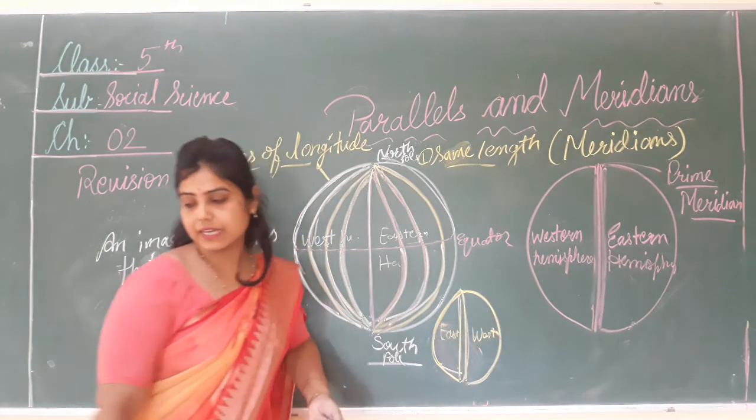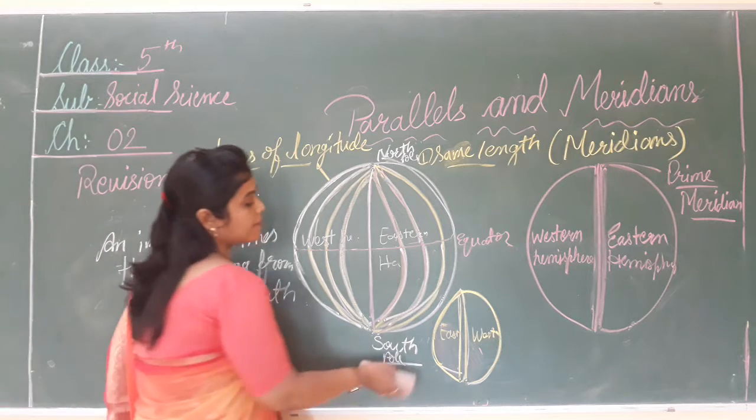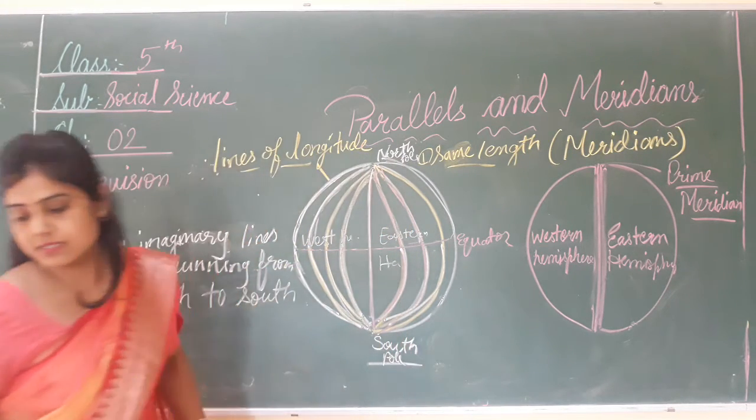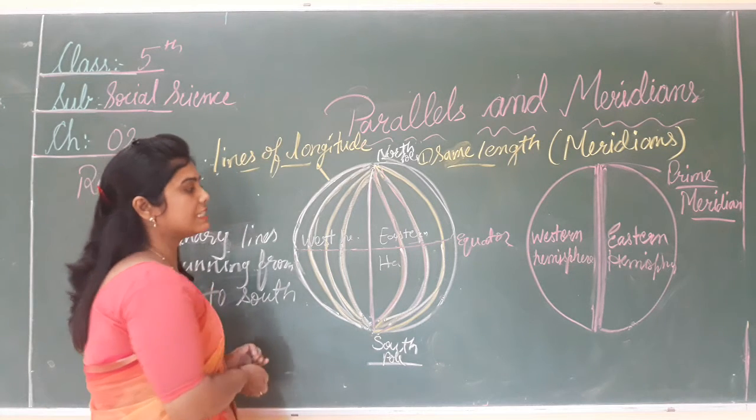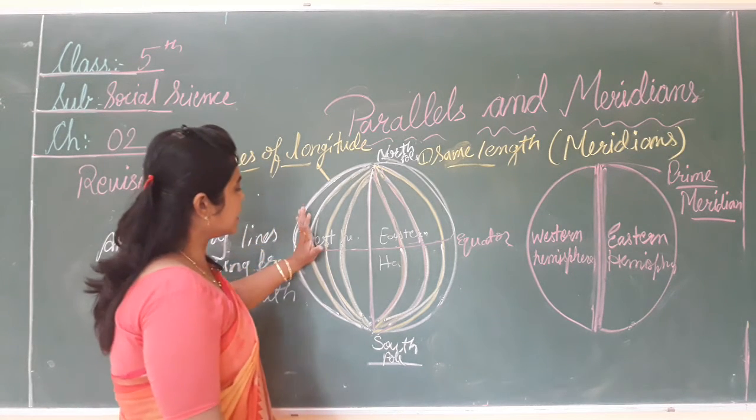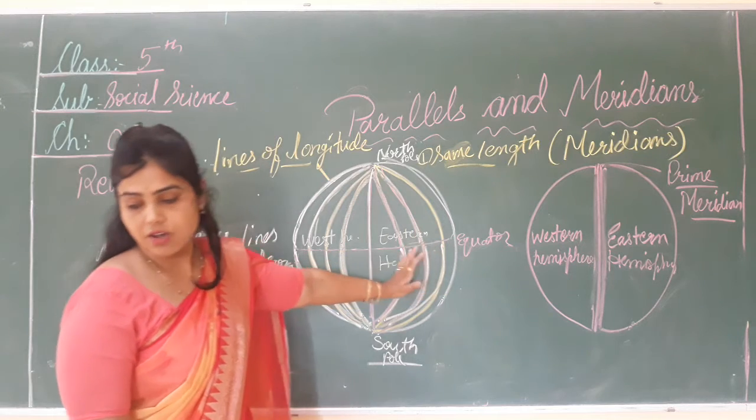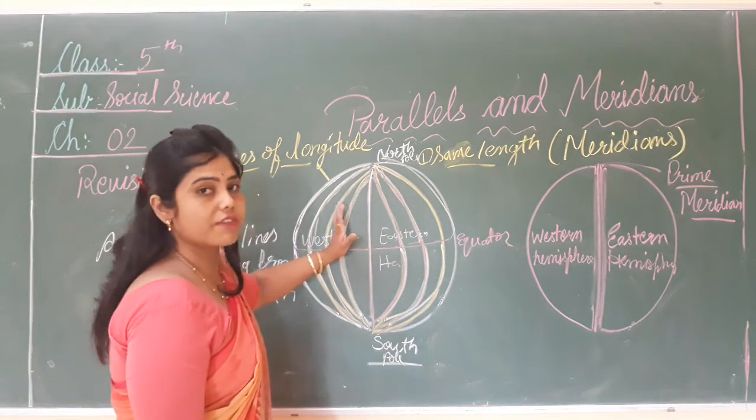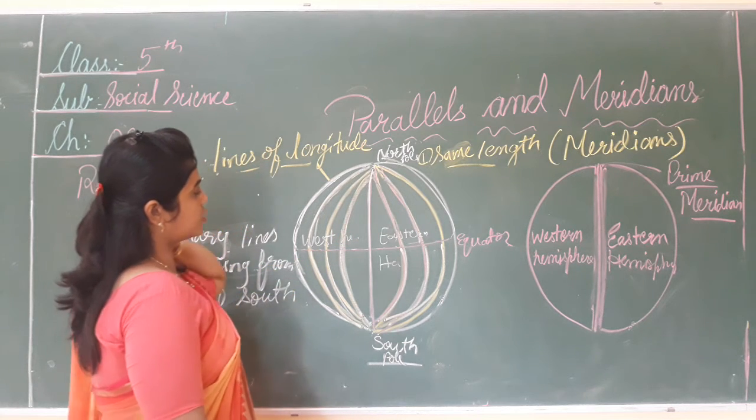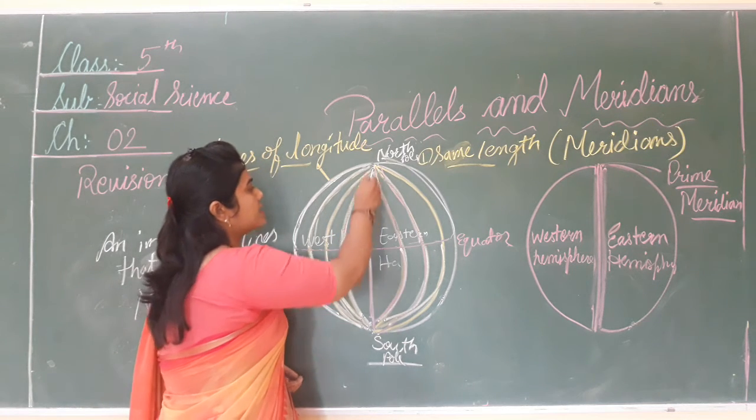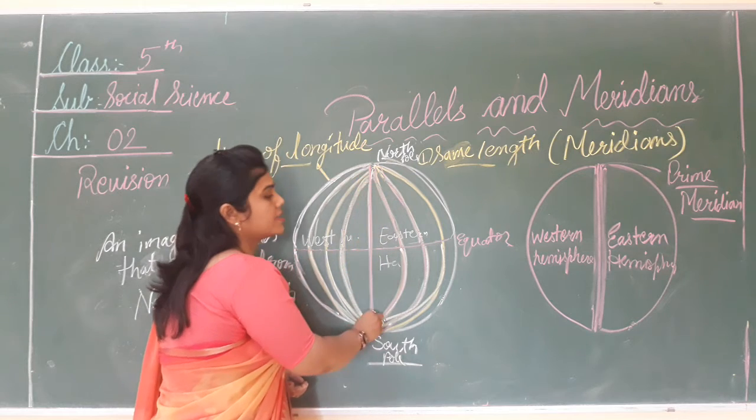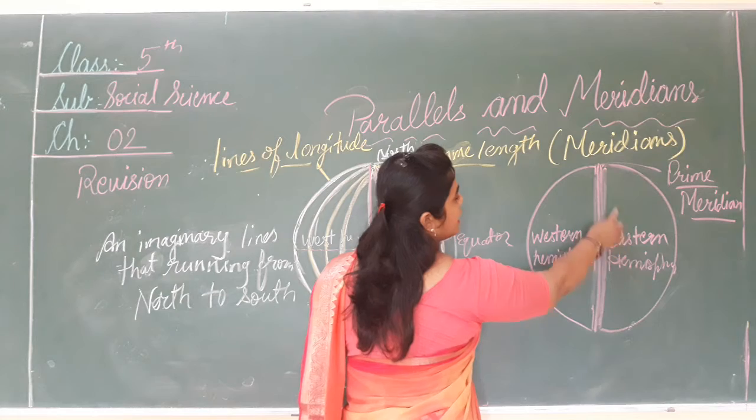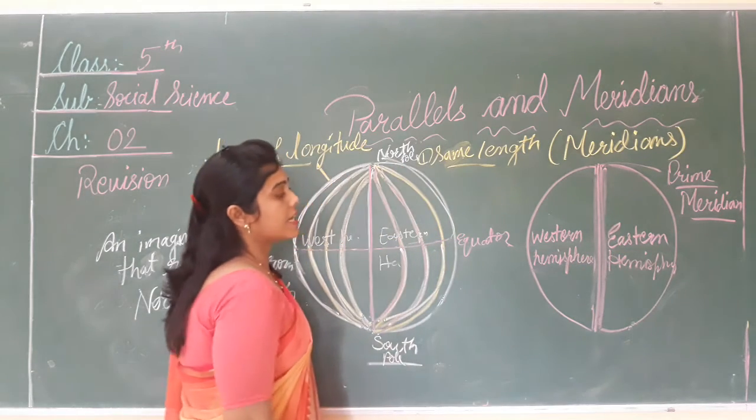So what is the fourth feature of the meridian? Meridians are used to measure the distance in the east or west direction. Okay, it is used to measure the distance in the east or west direction. This is called the western hemisphere and this portion is called the eastern hemisphere.